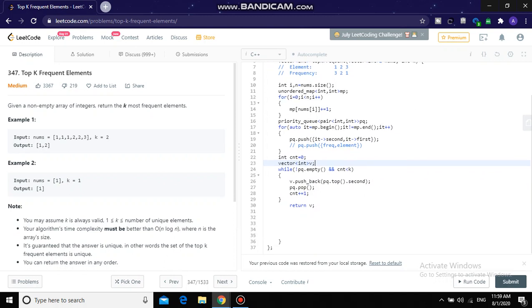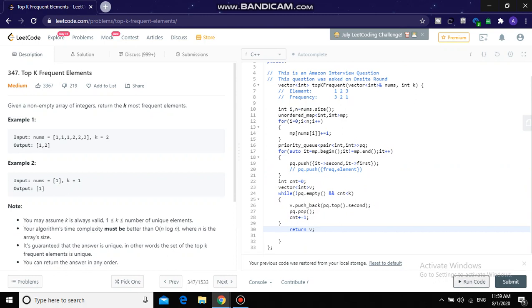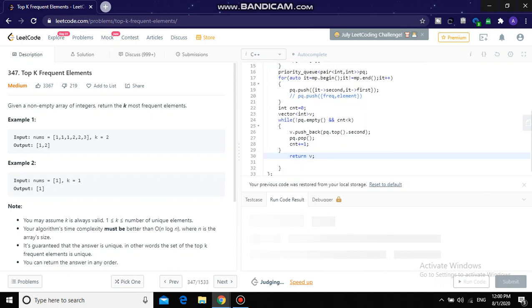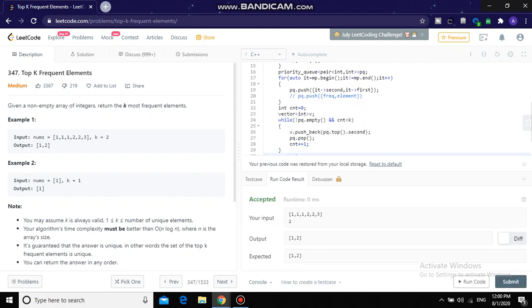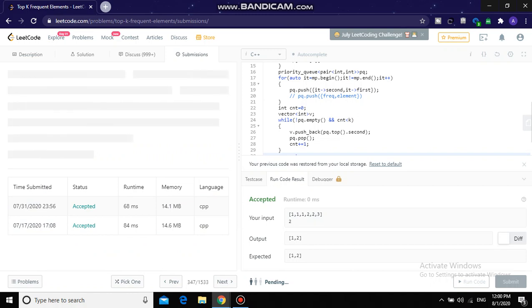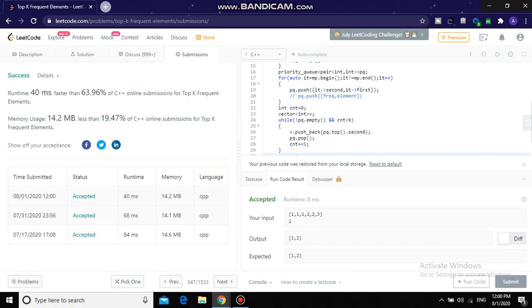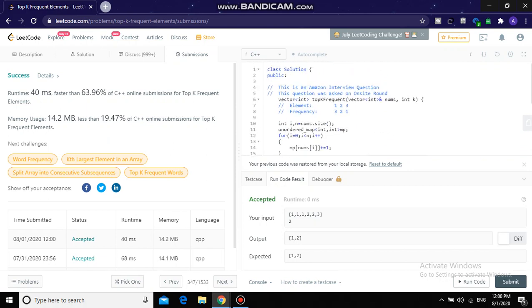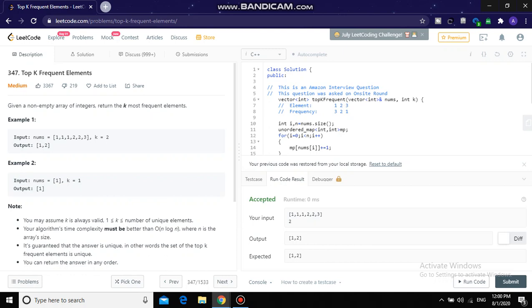So that's it. I guess this will work. Let's try to run it. So yes, it's working. Let's submit. Cool, accepted. Faster than 63.96 percent of C++ submissions. So that's it. That was the question and this is our solution. I hope you understand, and you can solve this problem in an Amazon interview.